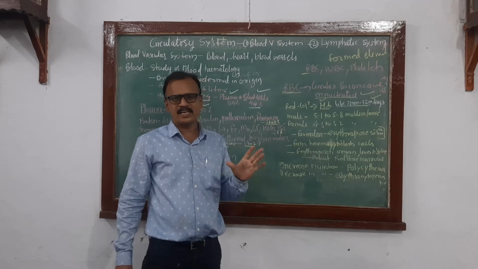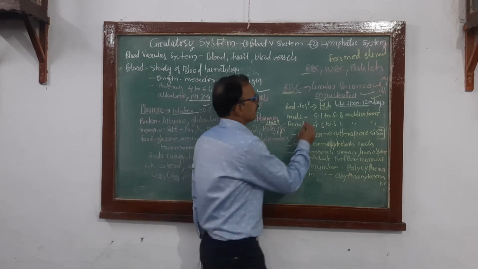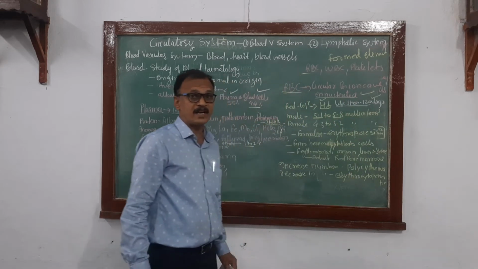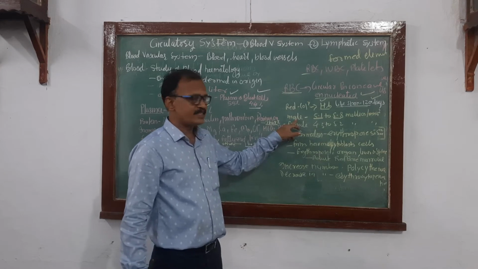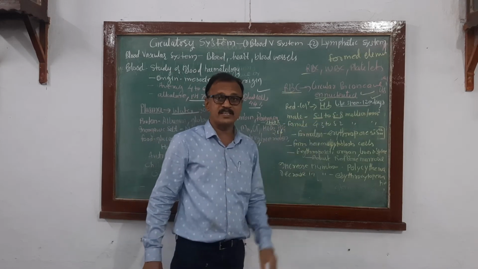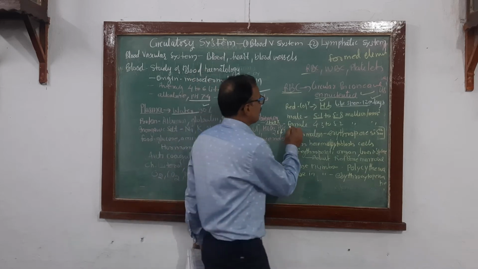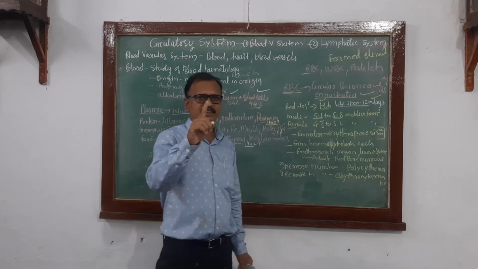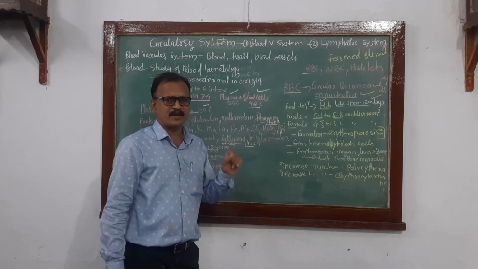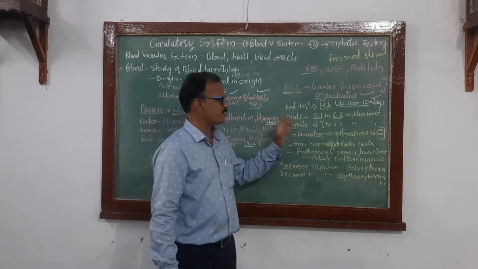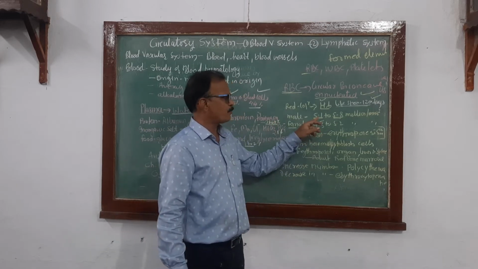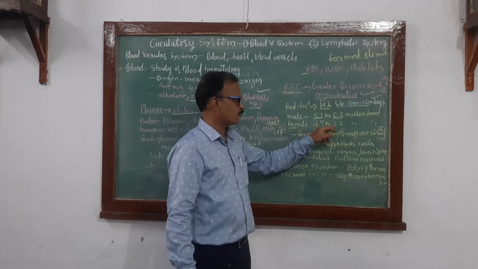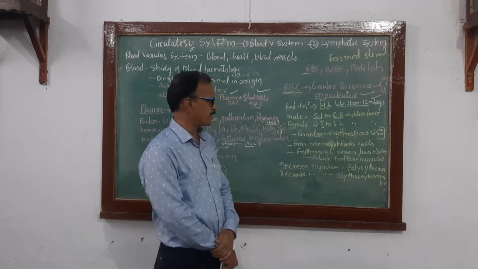Average number in male and female is different. In male it is about 5.1 to 5.8 million per cubic millimeter of blood, while in female it is 4.3 to 5.2 million per cubic millimeter. You have to keep these figures in mind: average number of RBC in male, average number of RBC in female. How much do you have to write for male? 5.1 to 5.8 million per cubic millimeter, while in female 4.3 to 5.2 million per cubic millimeter.